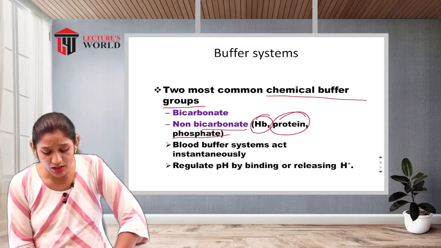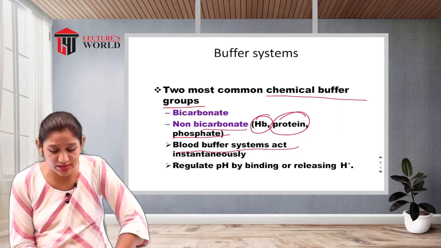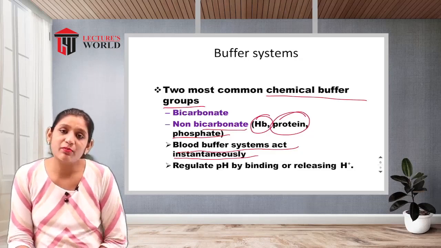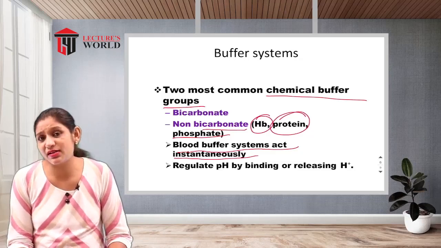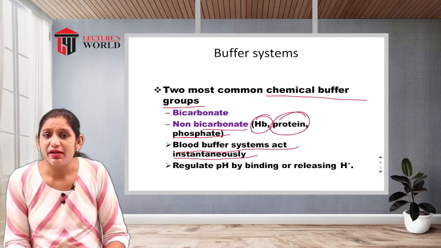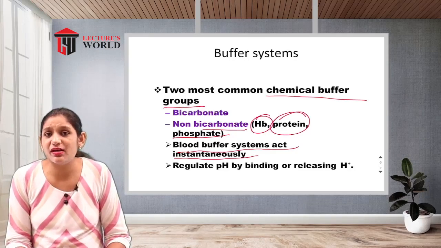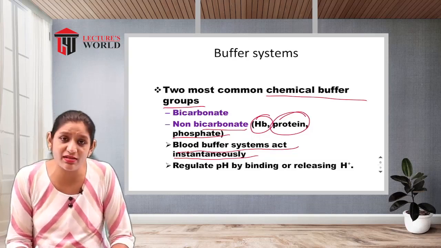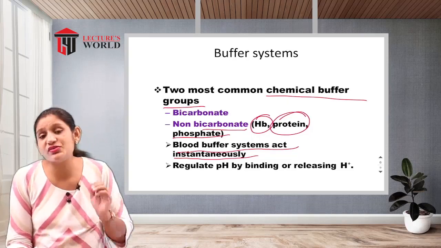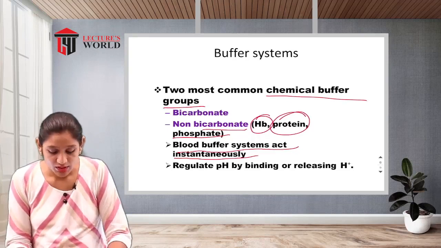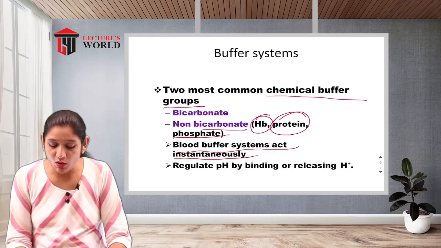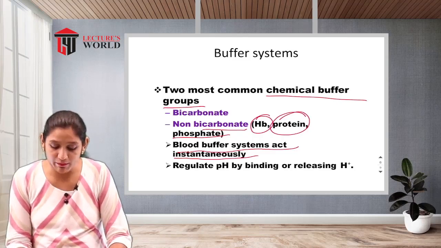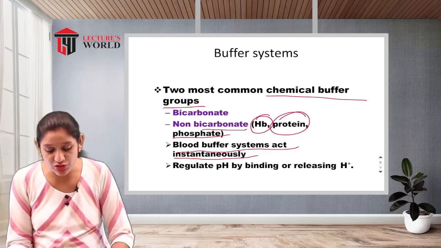Then the blood buffer system acts intravenously, meaning in our body, blood is basically a connective tissue. If the blood pH becomes abnormal, which is caused by many abnormalities of the normal physiological conditions, the buffer regulates the pH by binding or releasing the hydrogen ion.